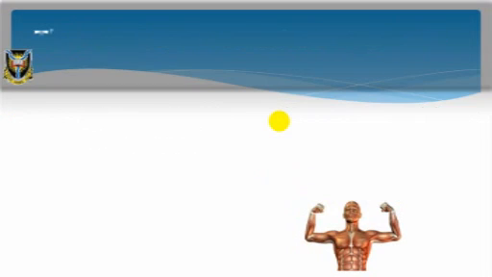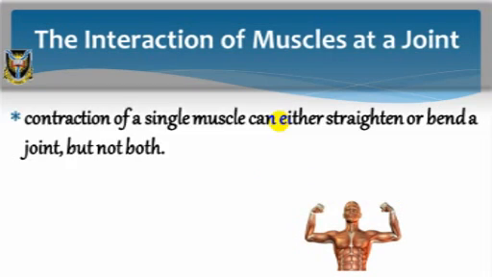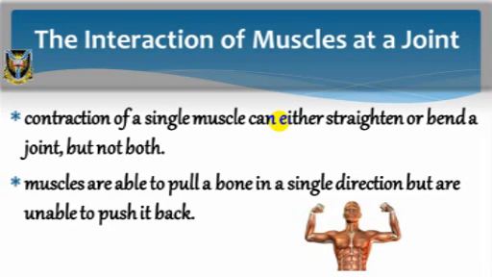The interaction of muscles at a joint. Muscles can only do one thing, and that is to contract. The contraction of a single muscle can either straighten or bend a joint, but not both. As a result, muscles are able to pull a bone in a single direction but are unable to push it back. Relaxing the muscle will not necessarily cause a limb to move back to its original position.